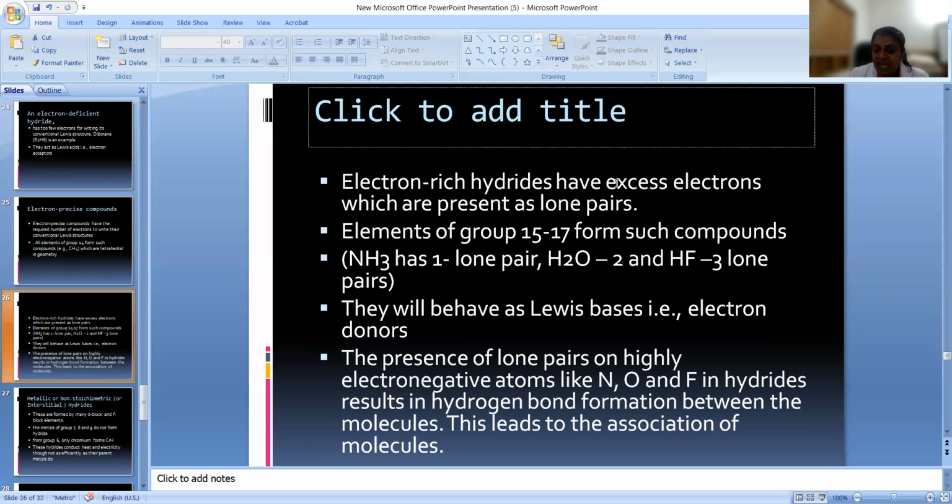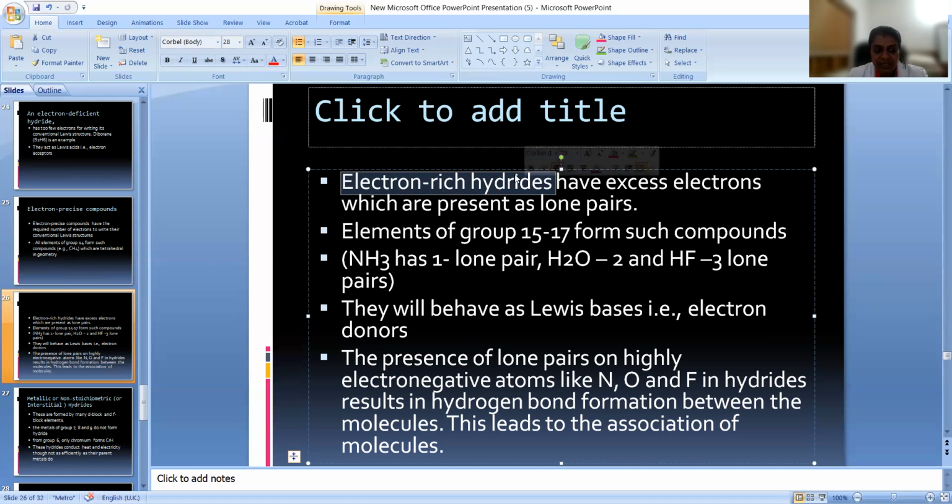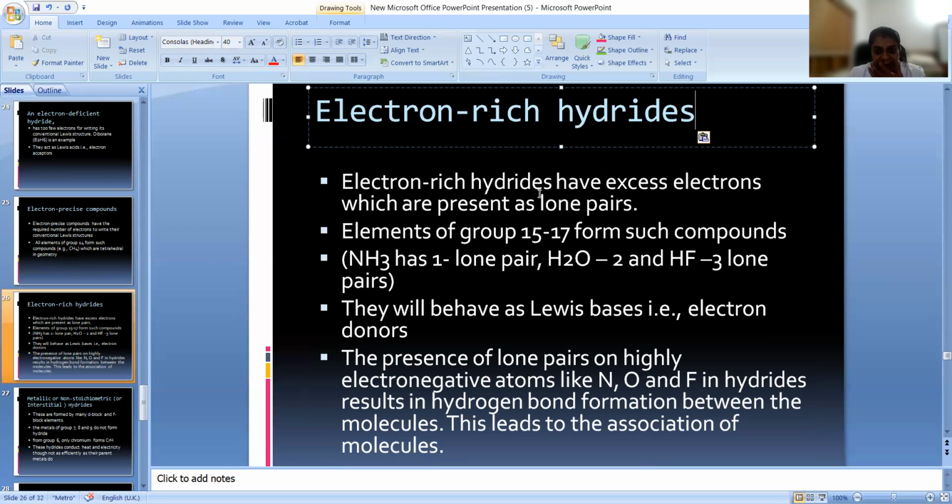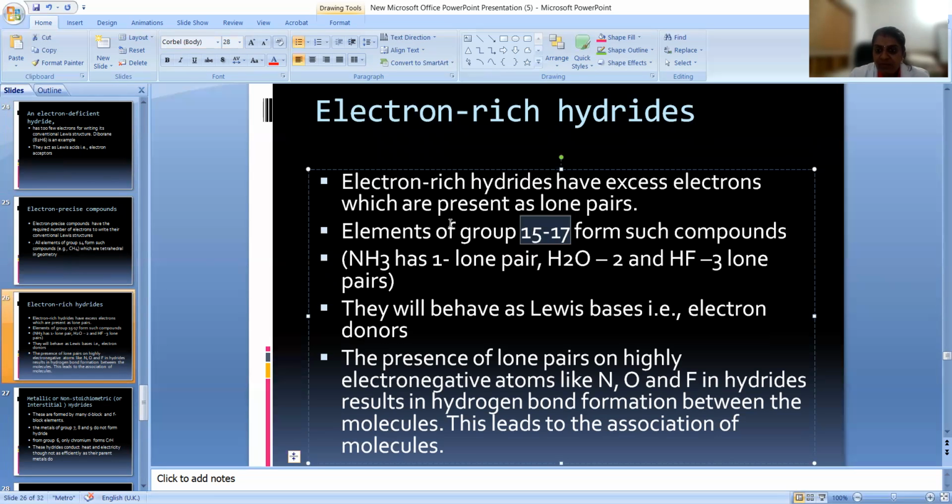Now, electron rich hydrides have excess electrons which are present as lone pairs. So now we are discussing the electron rich hydrides. What are electron rich hydrides? They have excess electrons. Rich means more electrons. It must contain lone pairs of electrons. Groups 15 to 17 form such compounds. Ammonia, nitrogen is having one lone pair, water is having 2 lone pairs, fluorine is having 3 lone pairs. So they will behave as Lewis bases. Base means a substance which will donate a pair of electrons during the reaction. So these are electron donors.